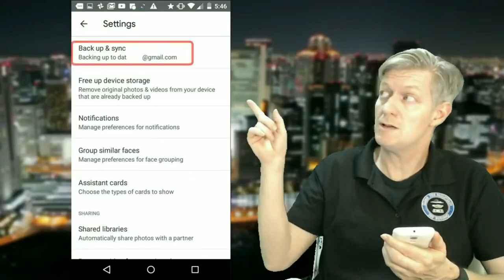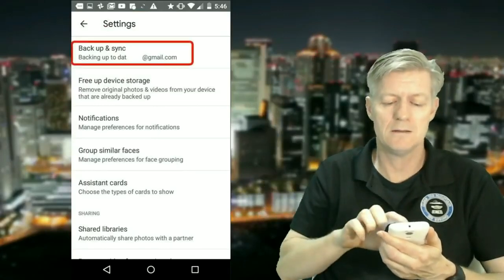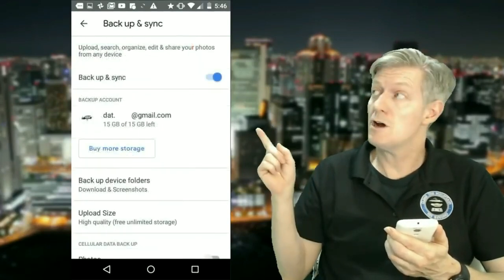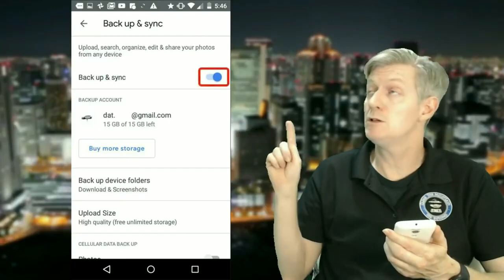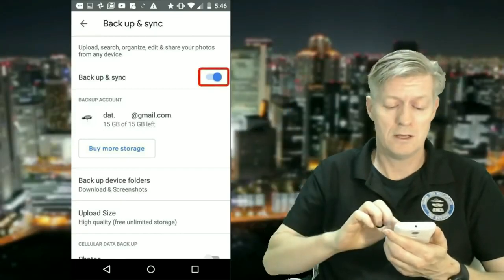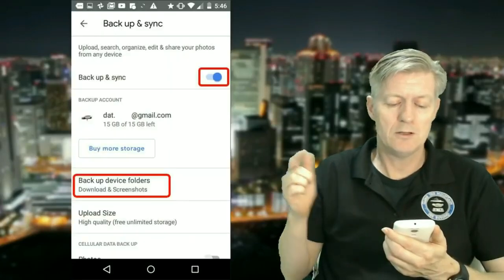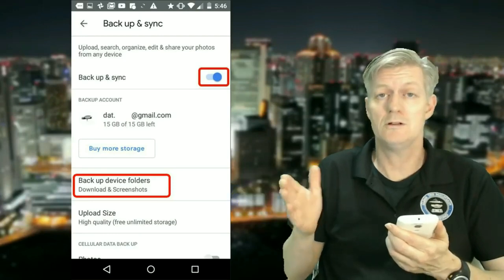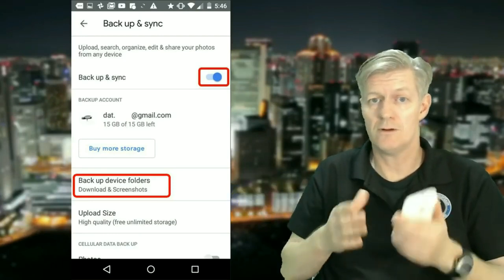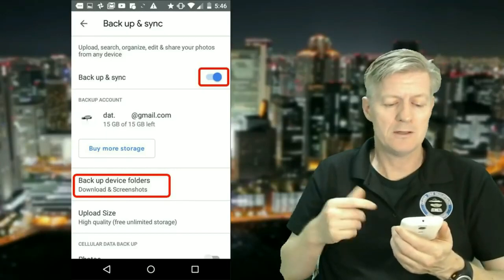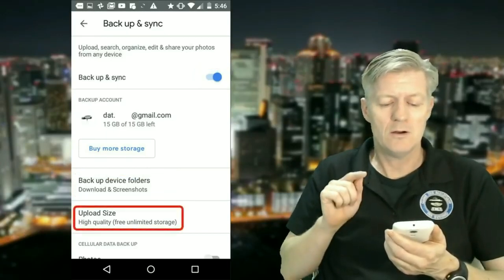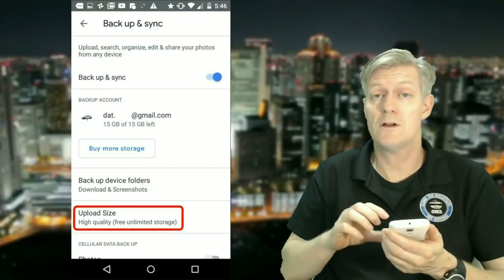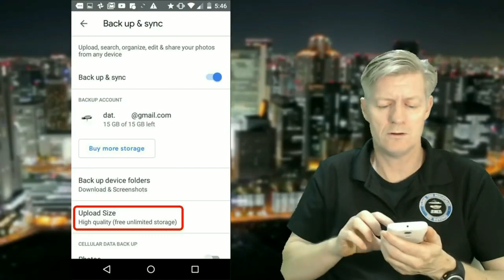Now the very first option you see on the top there is called Backup and Sync. Click that. And then notice the first option says Backup and Sync. That should be blue and turned on. If you scroll down a little bit, notice it does say your backup device folders. So you could add or subtract folders from your phone to be backed up or not. And then the upload size. Normally what I do is I go high quality, free, unlimited storage. So there's no limit on how many photos you can put up to Google Photos.